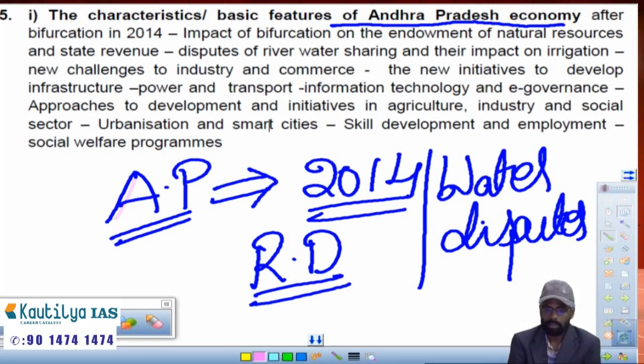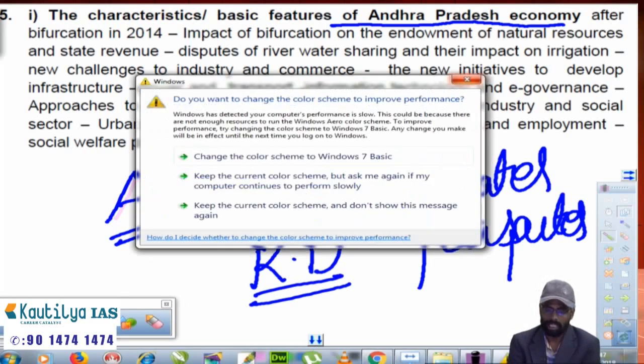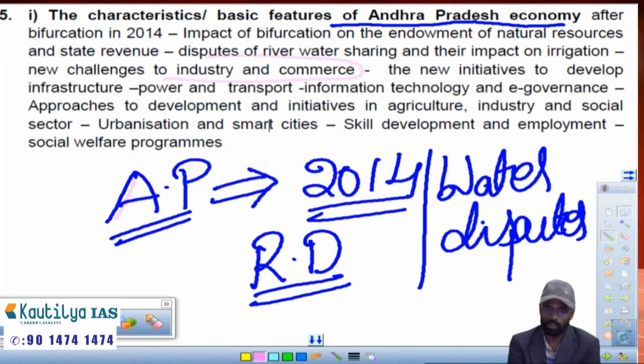And due to bifurcation, what's the impact on the industrial development in the AP state? Those things we'll discuss. And apart from industry, we'll discuss the infrastructure issues like power and transportation, and the industrial and social sector, urbanization, what's the impact?